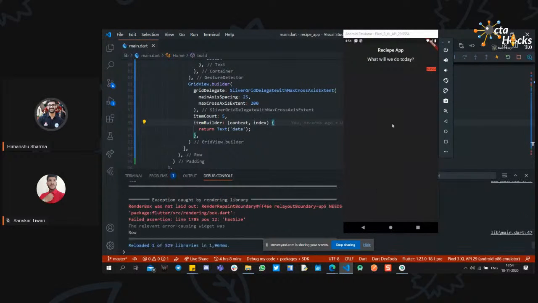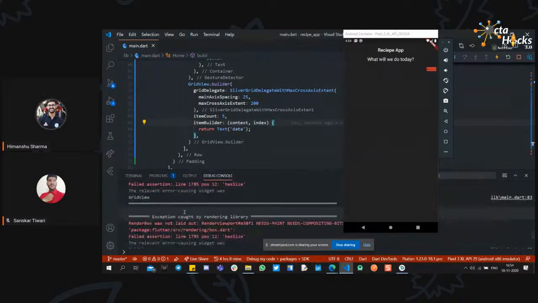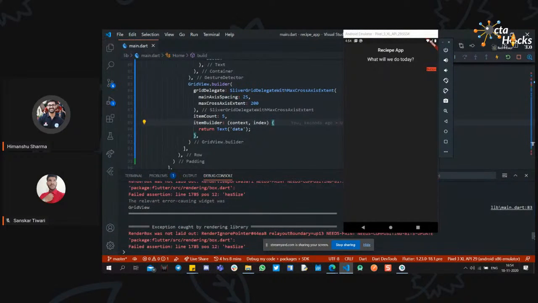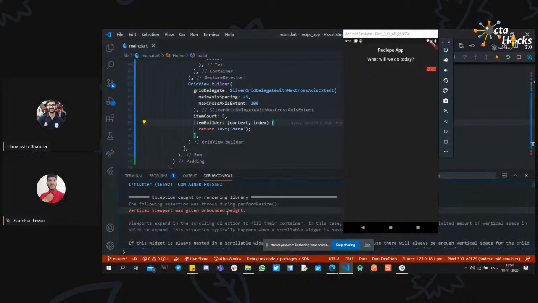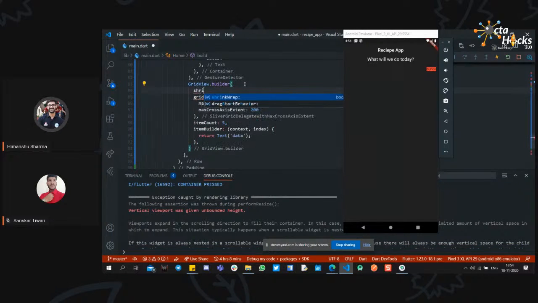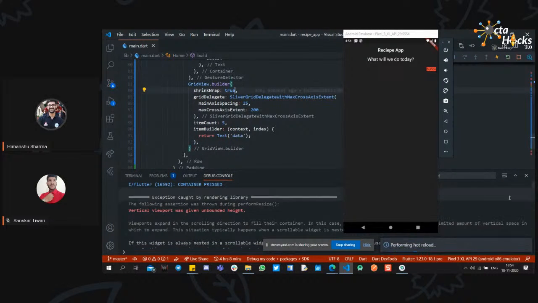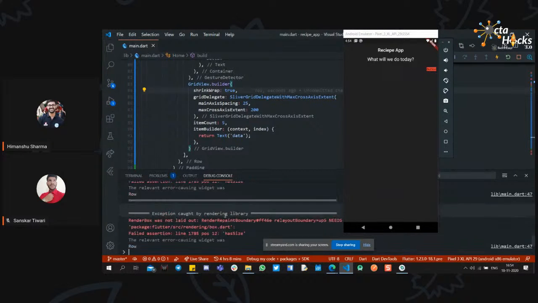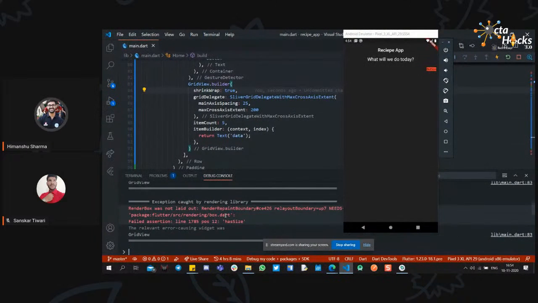Yeah, like below this text, but it is showing an error about unbounded height. Yes, because it has an unbounded height. We need to add a particular height to the current list because it is going with infinite height. So what you can do, it has another property to shrink all the children. You have shrink wrap, and you can set this to true. Okay, it's still showing some errors.